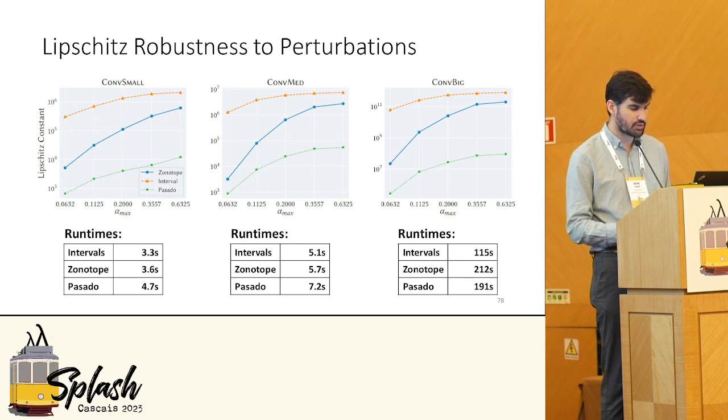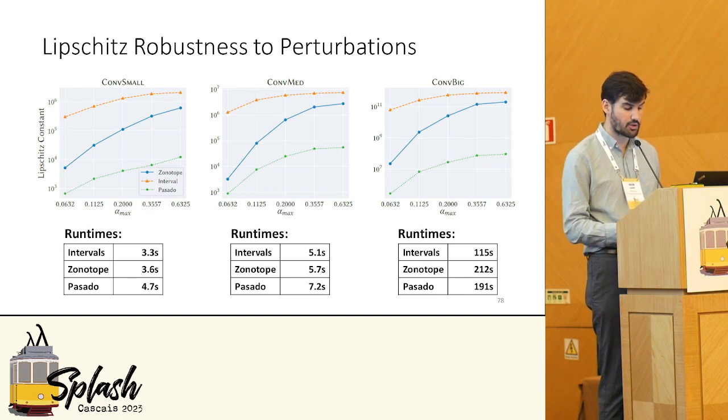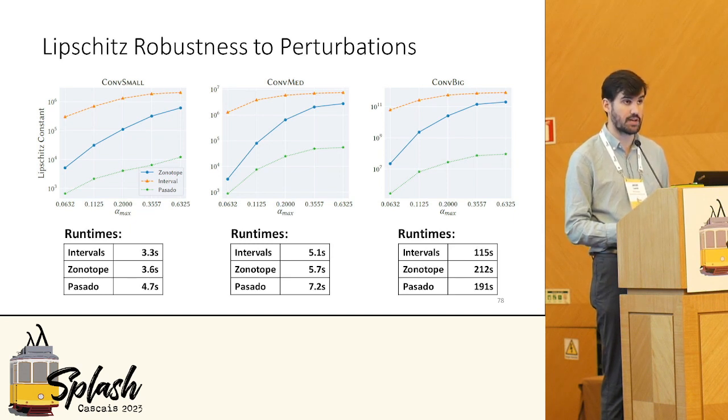And when we look at the runtimes, we see an equally interesting story, and that in the first 2 cases, Pasado is not too much slower, so for just a slight increase in runtime, you get orders of magnitude more precision in your bounds. Now, in the last case, Pasado is actually slightly faster than zonotope abstract interpretation of autodiff, and that's because Pasado is also more memory efficient in that it stores less noise symbols overall. I won't get into that, but I'll just mention that due to this memory efficiency of Pasado, in some cases for particularly large benchmarks, that's actually what allows us to be faster.